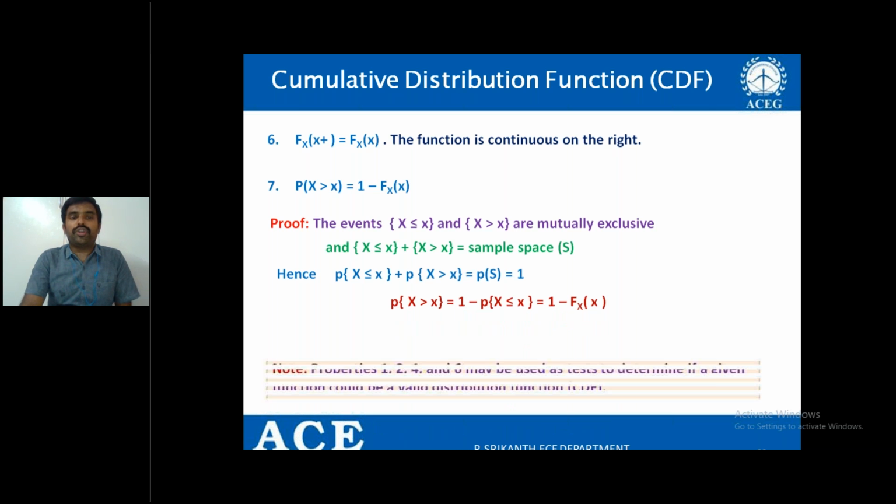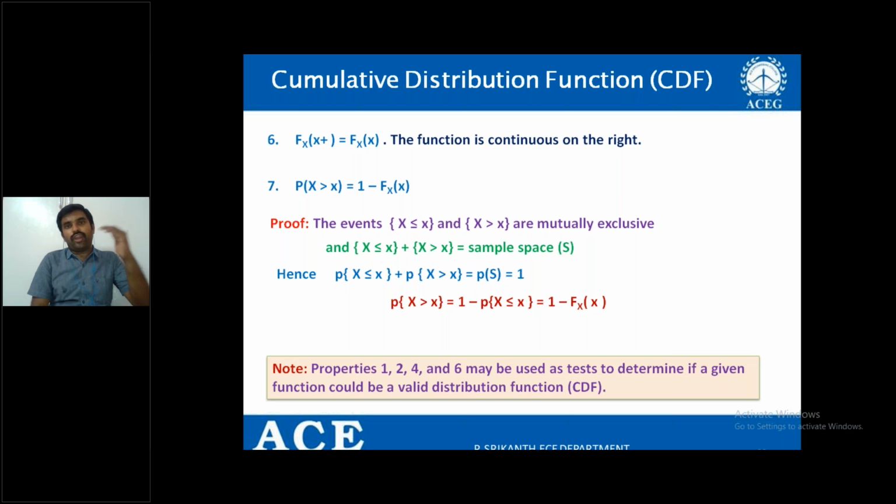We can take a simple note here: properties 1, 2, 4 and even 6 may be used as tests to determine if a given function could be a valid distribution function. Here you can have many different types of functions, and not all of them need be cumulative distribution functions. We need to check whether the given function is a cumulative distribution function or not, and for that we can use these properties.